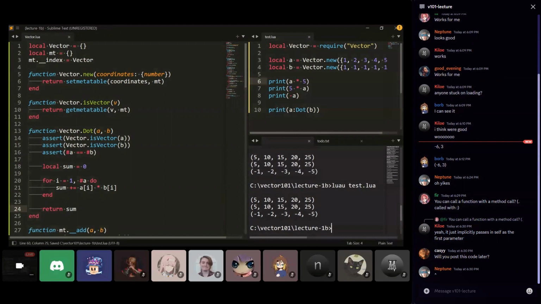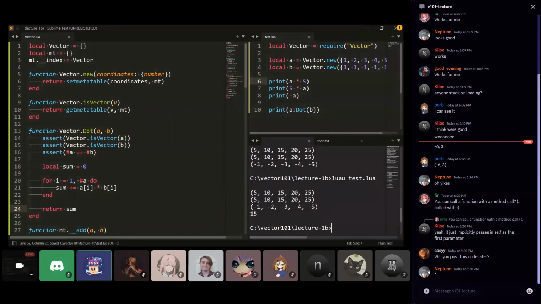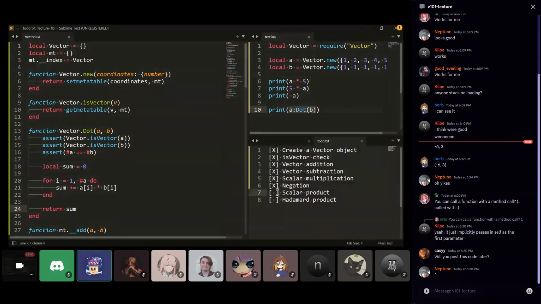That doesn't seem right. I didn't save it. Okay. So if you're ever curious what is happening under the hood with the dot product for Vector3, this is what's happening. All right, and then the last thing that we'll do is implement this Hadamard product here.